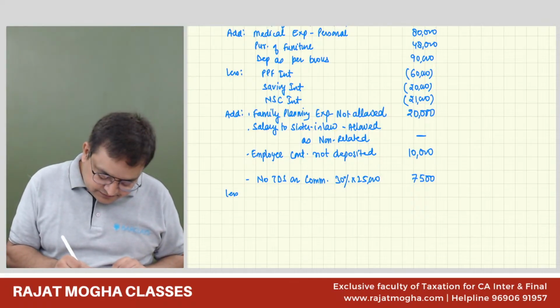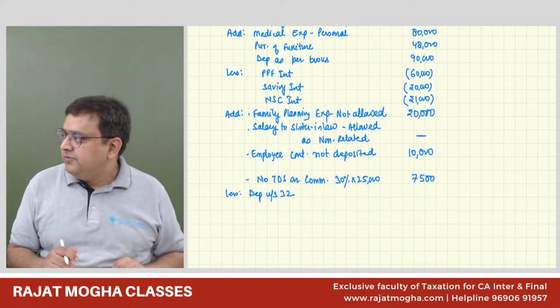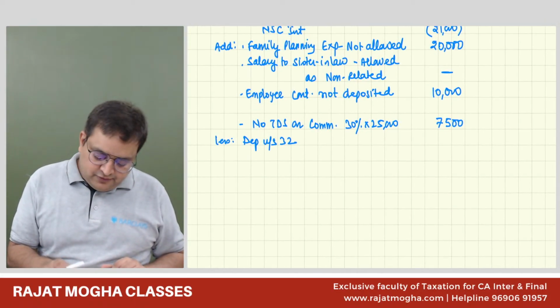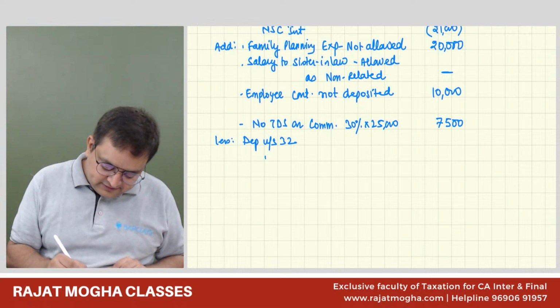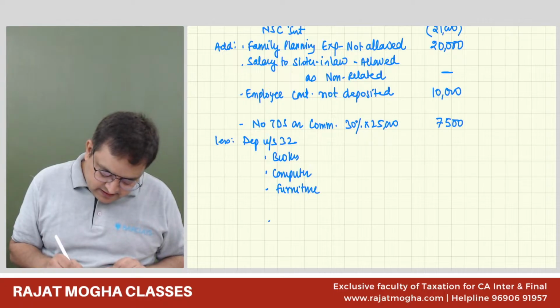So let's compute depreciation under section 32, how much it would be. So first of all, on books, then on computer, then on furniture, and I'm just leaving one more line, and on car.